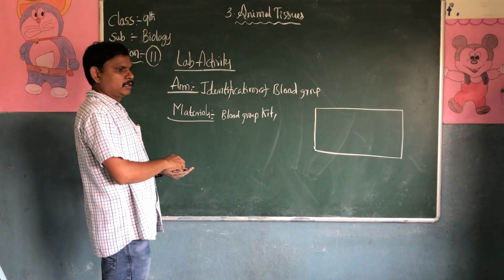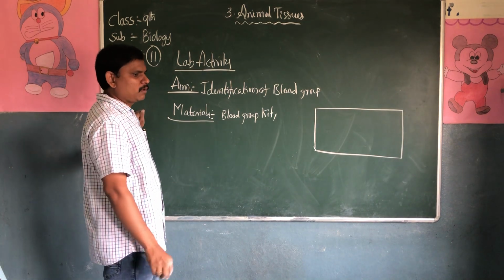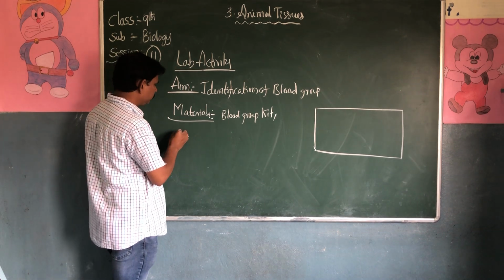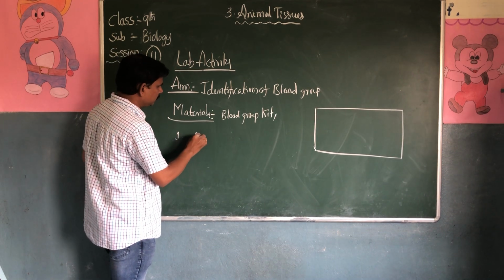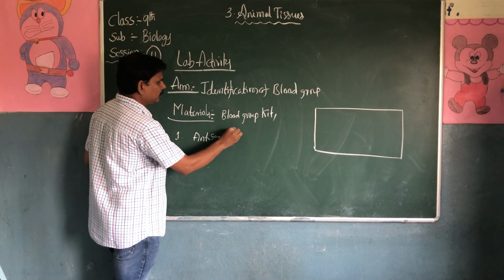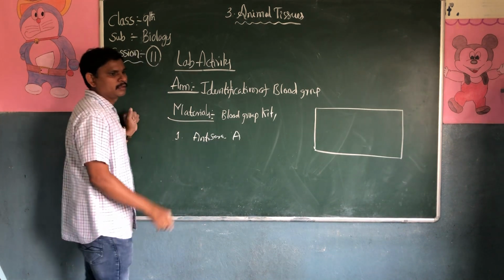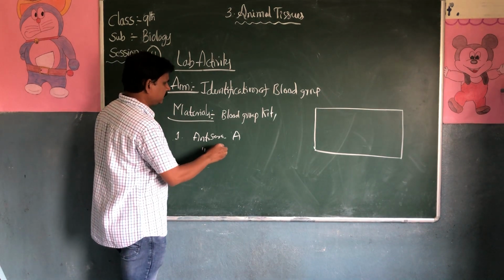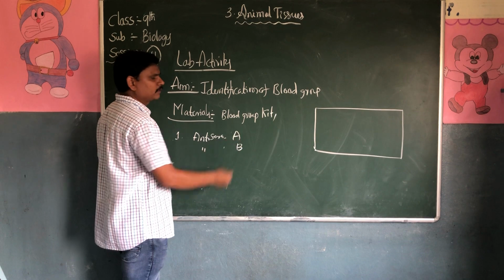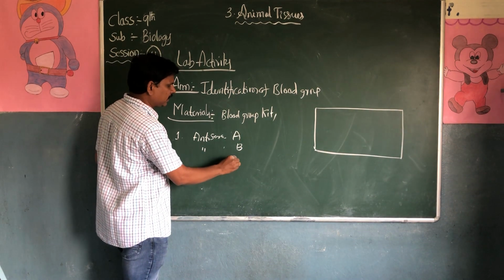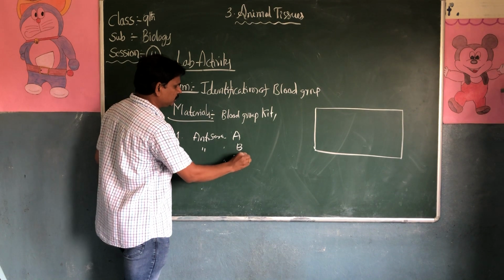Coming to the kit components, what components are required? First we need anti-sera: anti-sera A, anti-sera B, and anti-sera RHD.